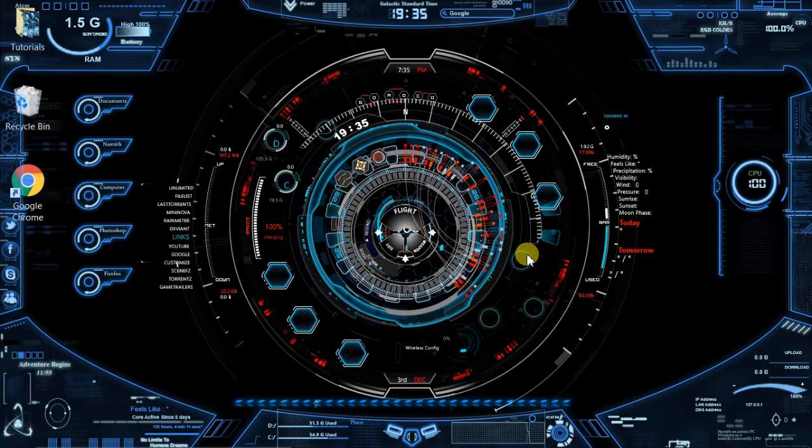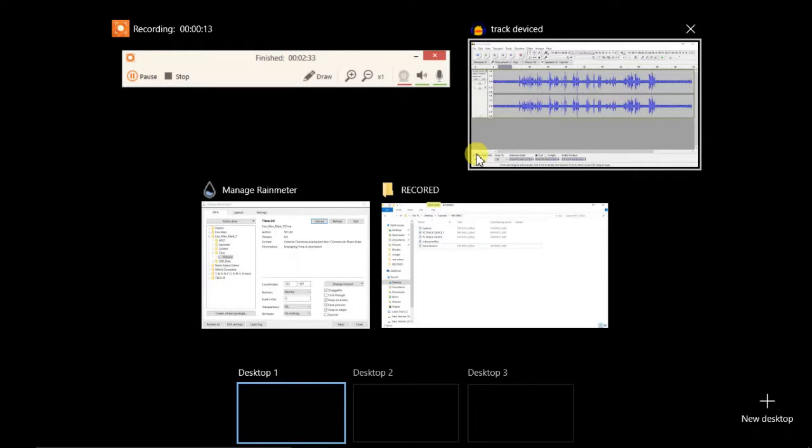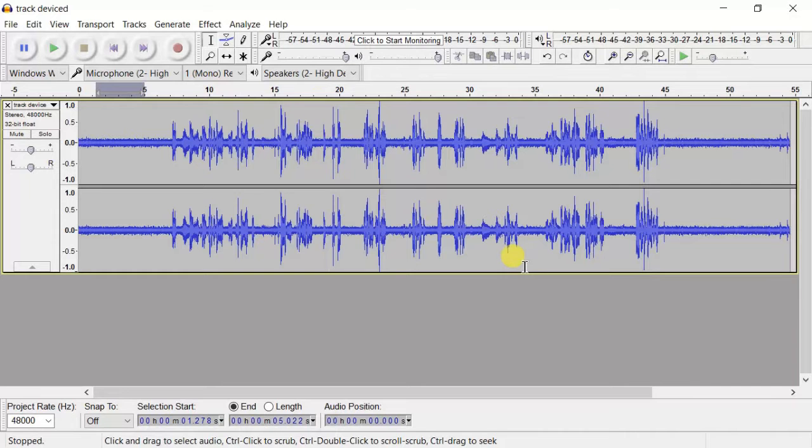Here I am back with a new tutorial on how to remove the background noise of your recording. So let us start with this software named Audacity. It's given in the description box where you can download the software Audacity. I'll just open it. Here I have imported an audio file.